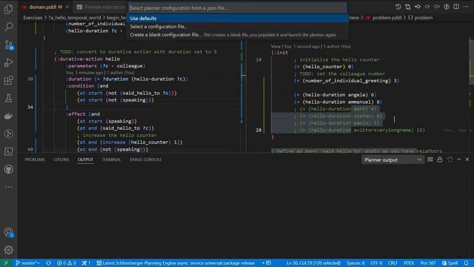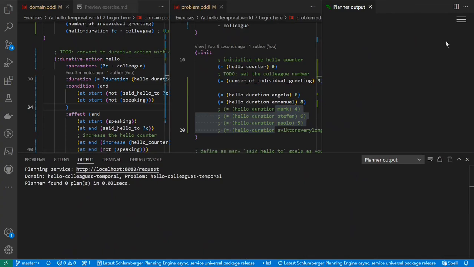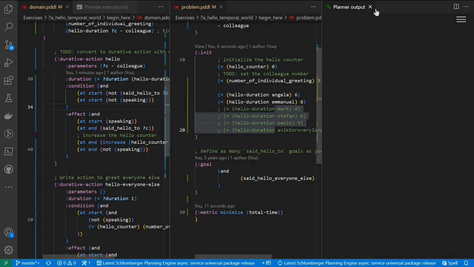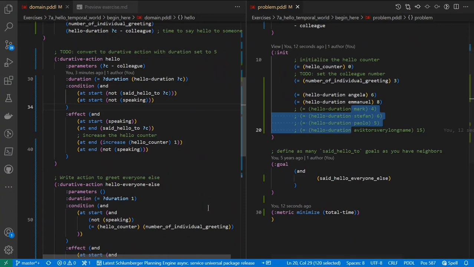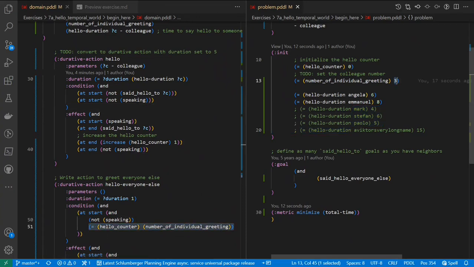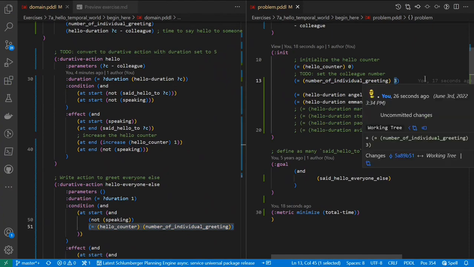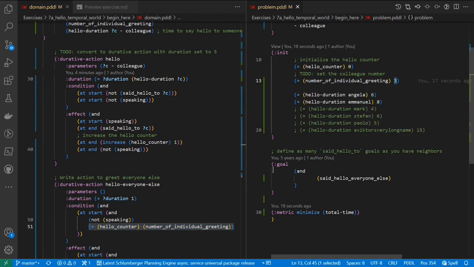Well, let's just try. And there is actually no plan for that problem file, because that condition here can never be met. If we say we are never going to greet more than 3 people by name, and there are only 2 people showing up in the meeting room, then not good, right? So how do we generalize this to behave correctly, even if there are a low number of people?